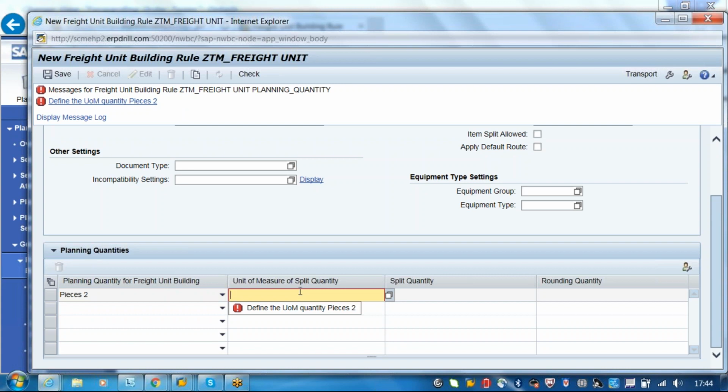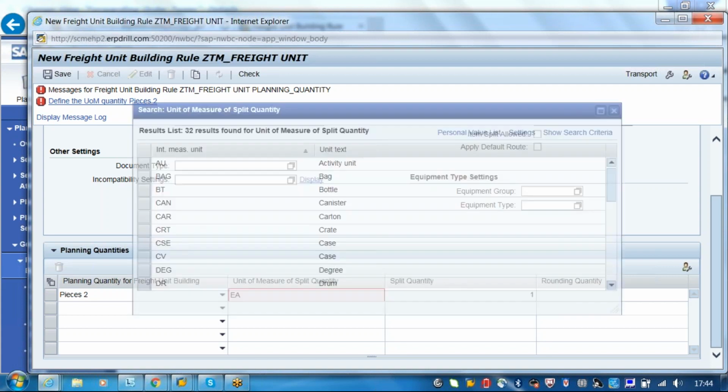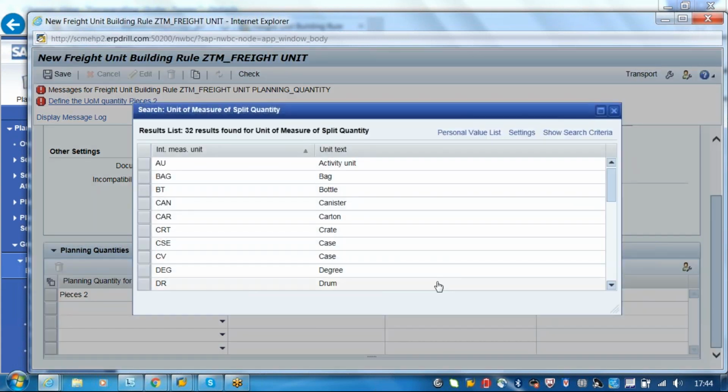For online items, it will be the same. No, this is specifically not at item level. It is specifically at document level, because we are defining the freight unit only at document level, right?